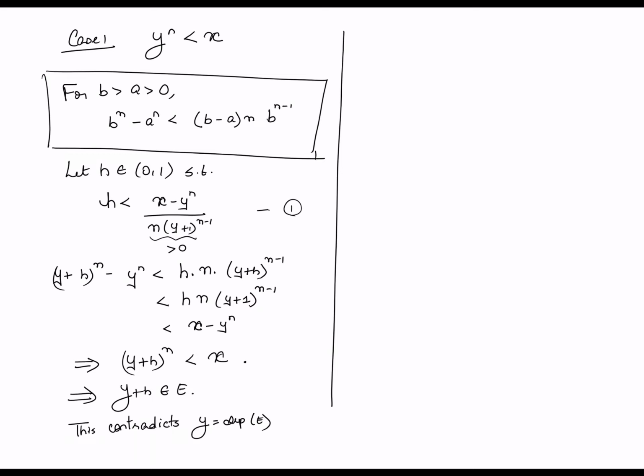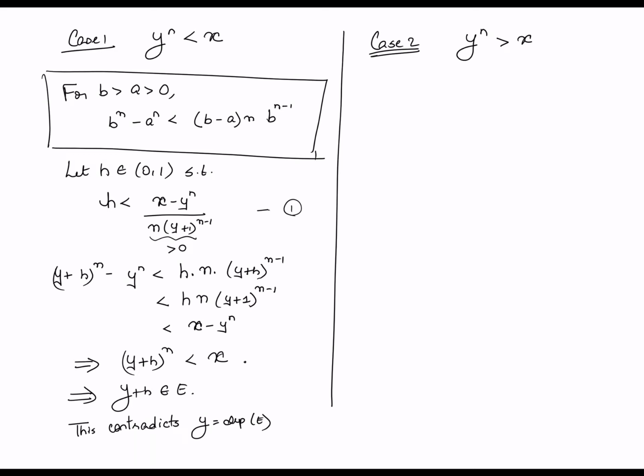Okay, so this is how you show that it is not possible that whatever supremum you had of E, let's call that y, raised to n is less than x. This is not possible. In other words, case 1 is not possible. Now let's move on to case 2: that y raised to n is in fact more than x.